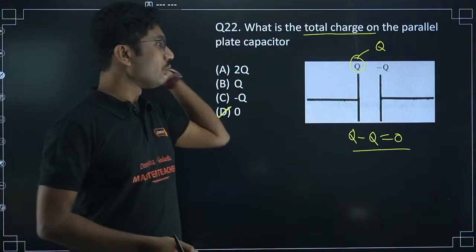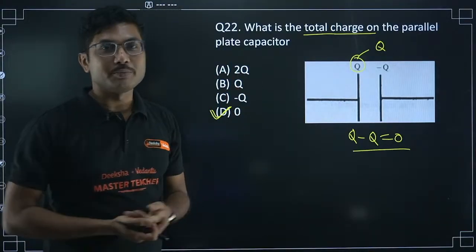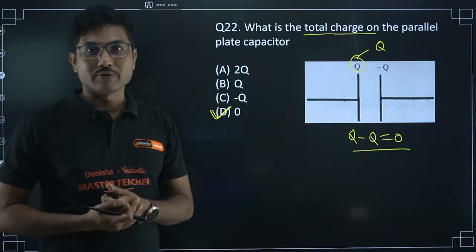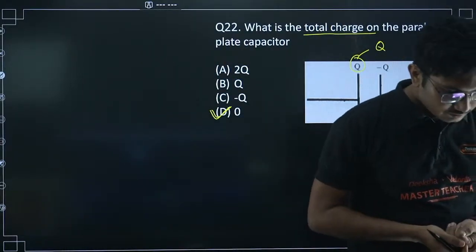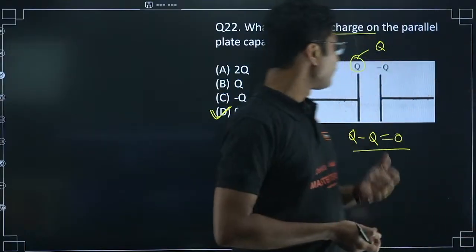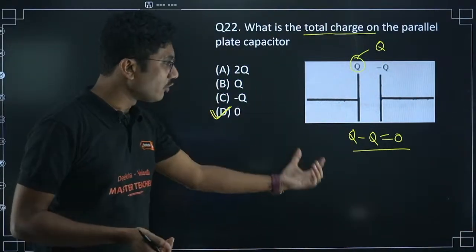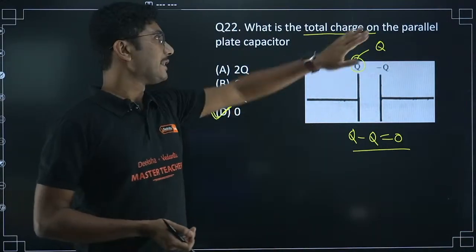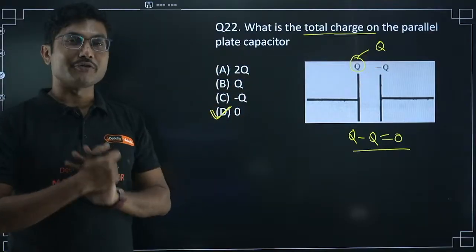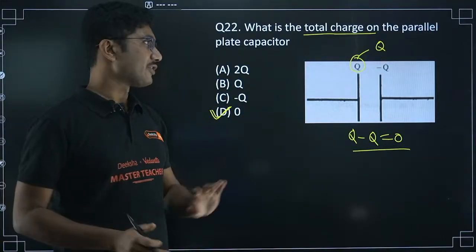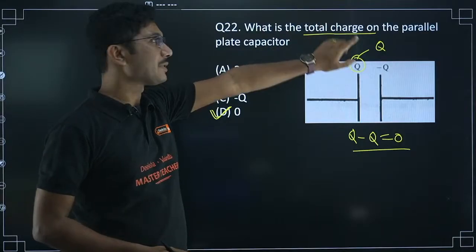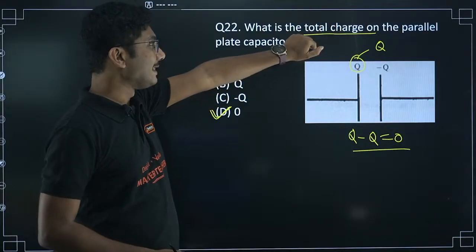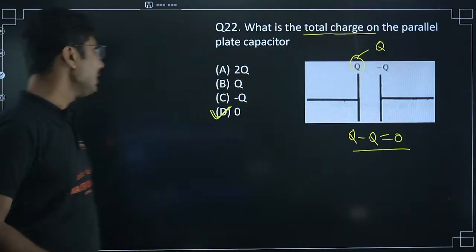If I say total charge, it will be plus Q minus Q, that will be 0. Clear? Yes. So if they say total charge, it will be 0. If they say only charge, then that will be Q. That's why I said this question is tricky but easy. So if you see the question what is the charge on a parallel plate capacitor, it will be Q. If it says total charge, it will be 0.